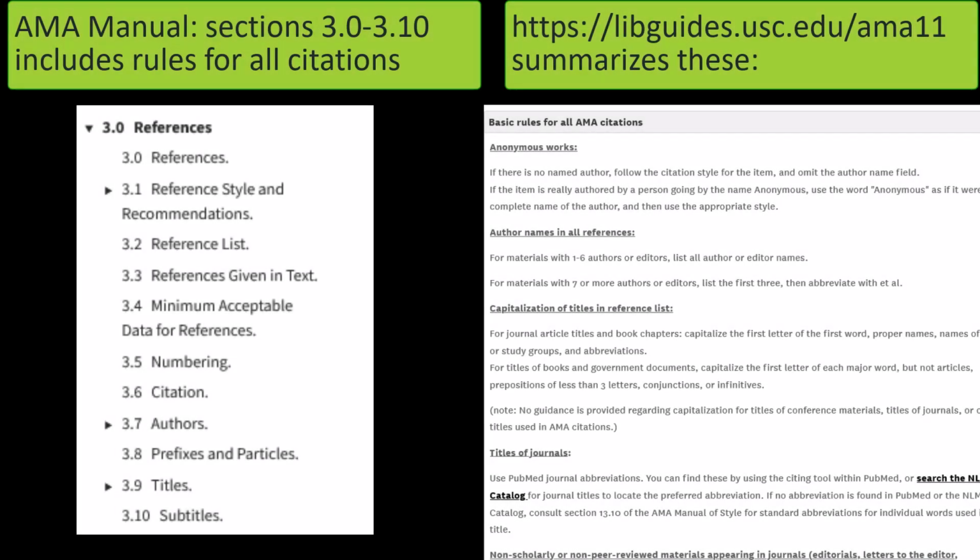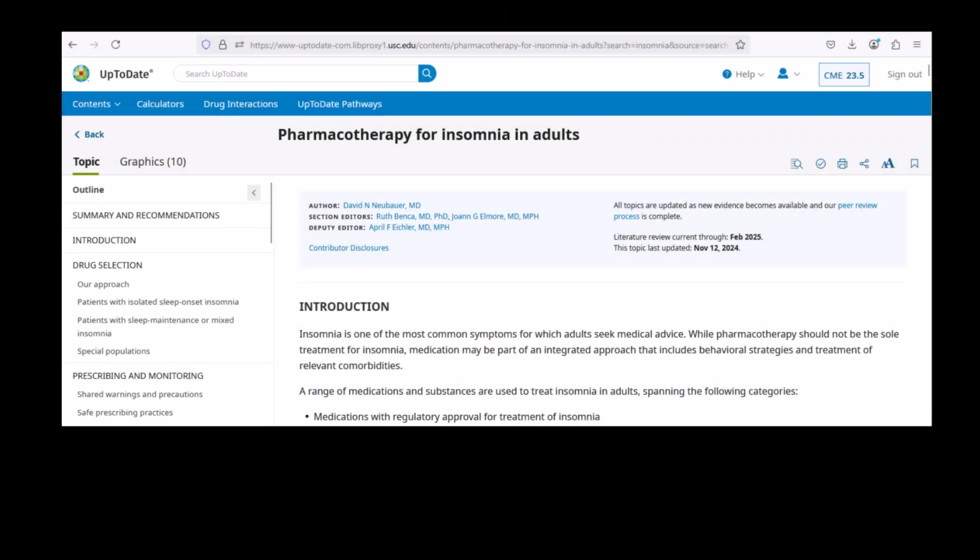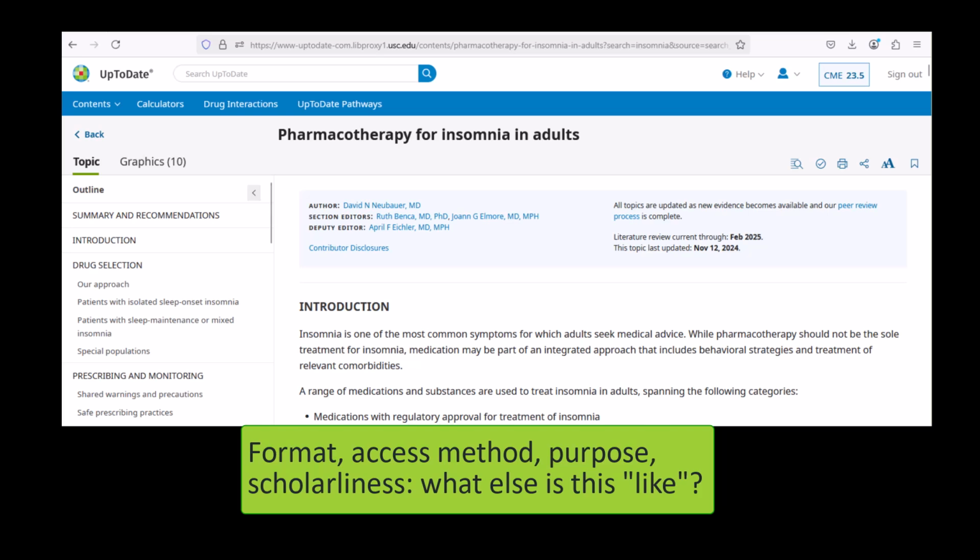Finally, compare your citation to the basic rules appearing in the start of Section 3, or review a list of basic rules in the library's AMA Style Guide and make final adjustments to get as close as possible to AMA style. There are no example citations to the product UpToDate in the AMA Manual, but this is commonly cited in student work. When I think about the format, access method, the purpose, and the scholarliness of UpToDate, I came up with these answers.